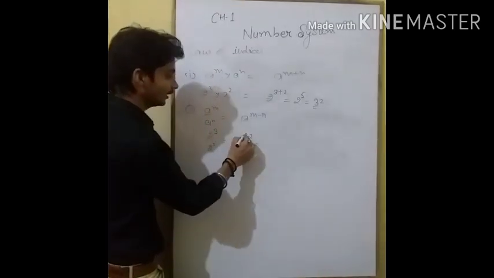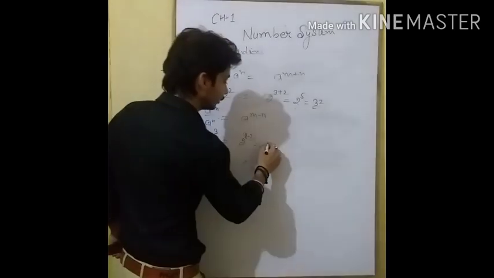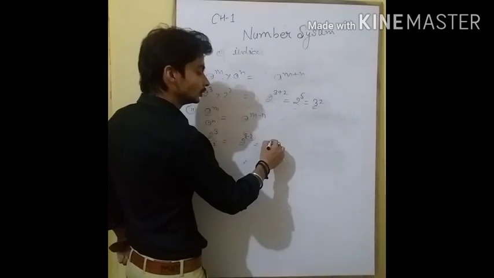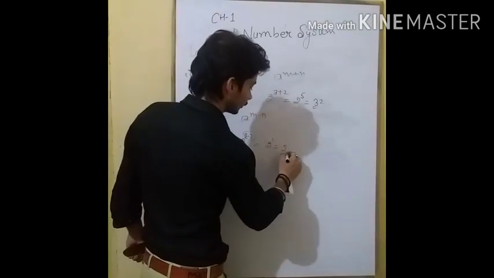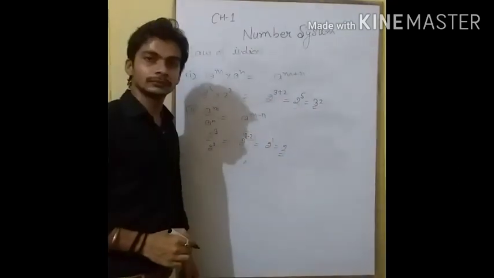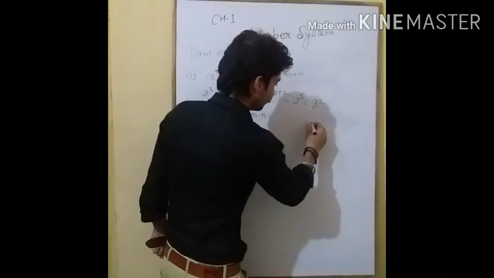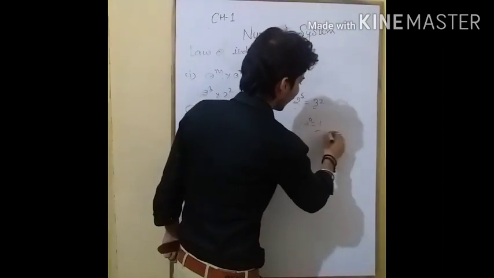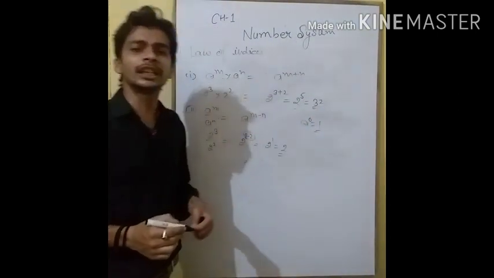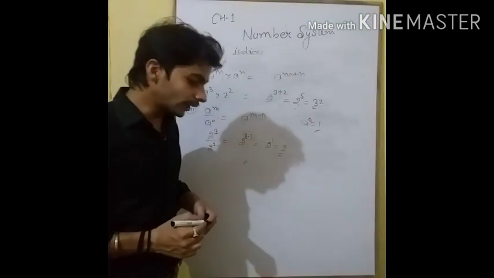The exponents are subtracted and we get 2 to the power 1. In this way, note that a to the power 0 is equal to 1. अगर हमारे किसी भी बेस की पावर 0 लगी हुई है तो उसकी वैल्यू 1 होती है.